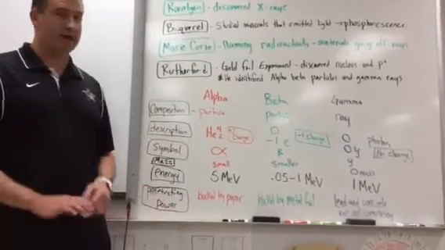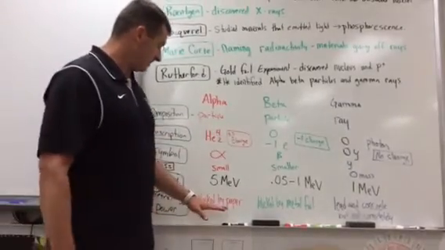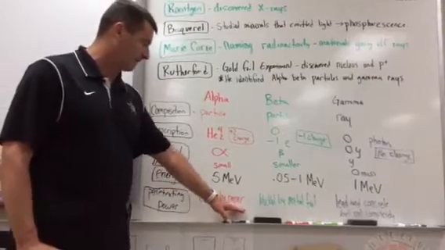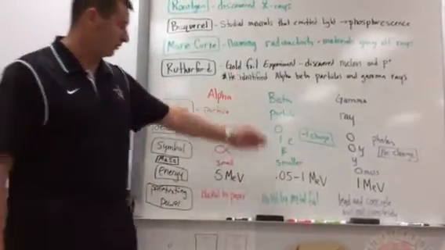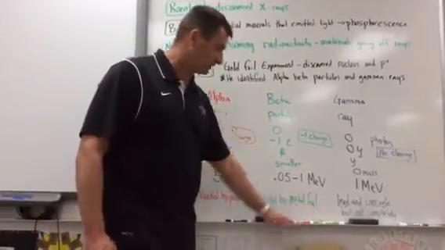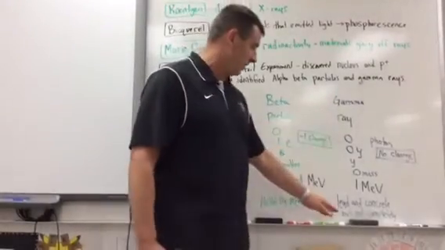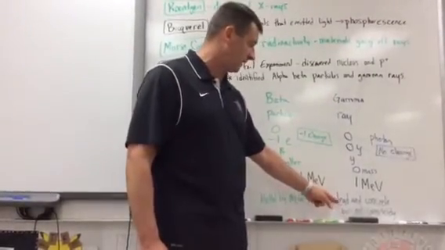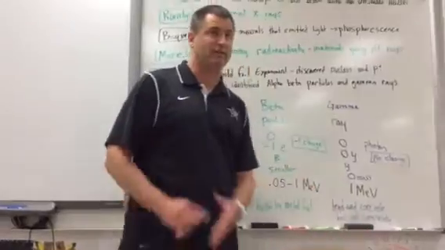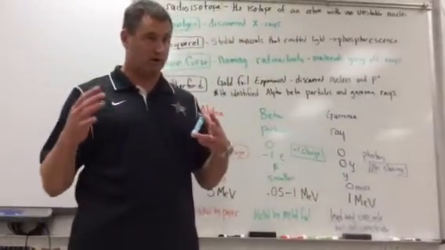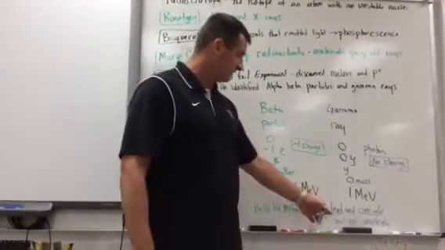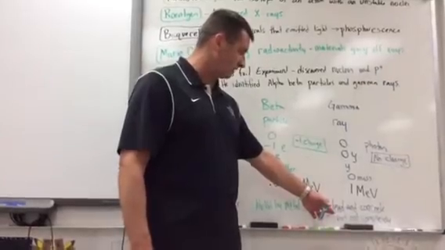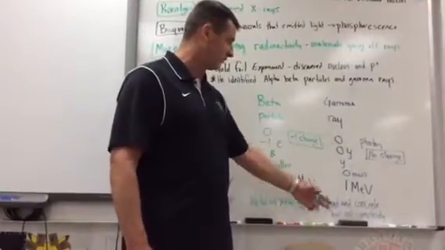And then penetrating power, last thing, is that an alpha particle can be blocked by paper, a beta particle can be blocked by metal foils, and a gamma ray can be blocked only partially, but can be blocked by lead and concrete. So even though you're in a lead bunker or a concrete bunker, it still doesn't take all of it away, but it keeps most of it away, and that's a gamma ray.